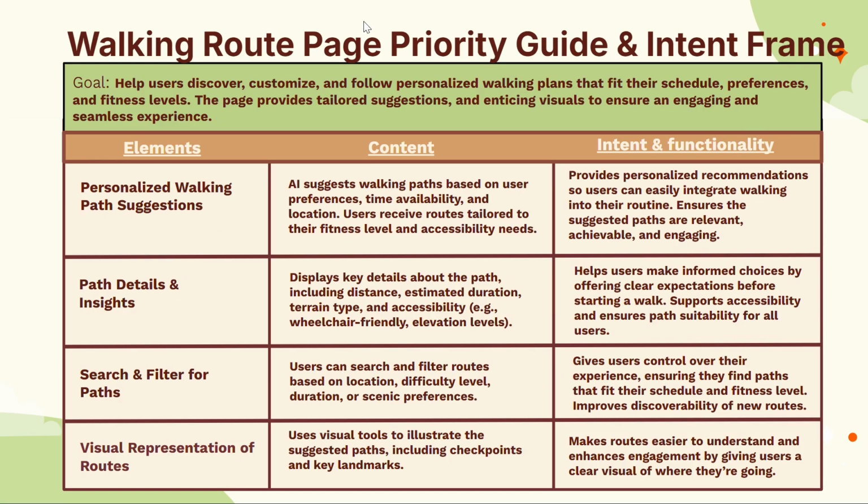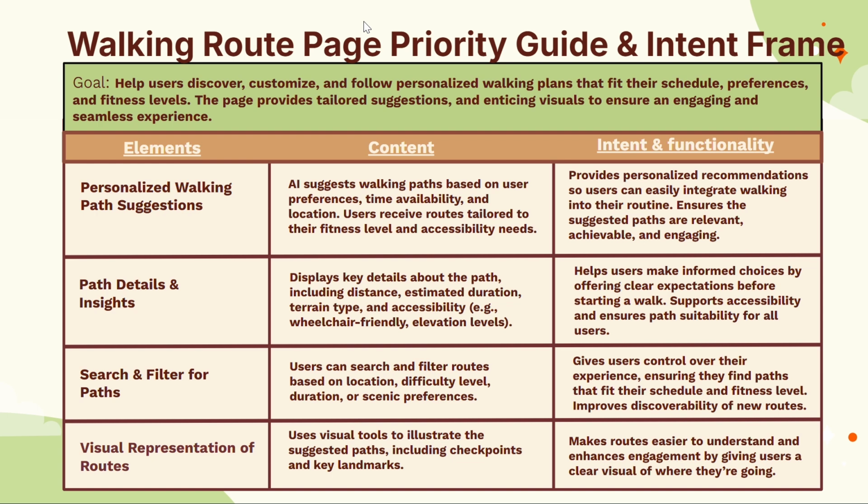Next, after the user clicks on the walking routes, they are directed to the walking route page and they are given personalized walking path suggestions. This has details and insights on the specific paths, including the distance, how long it would take, and accessibility.